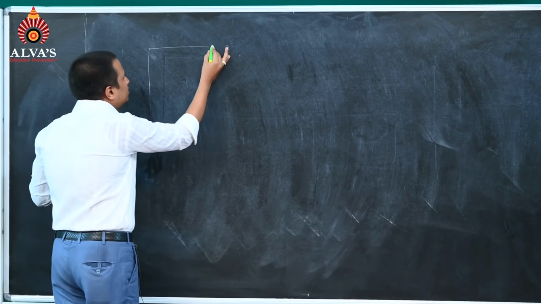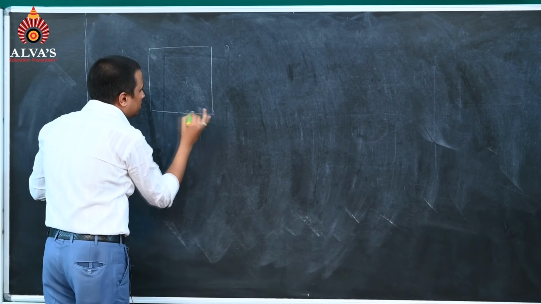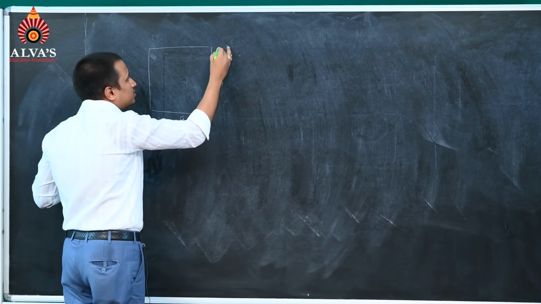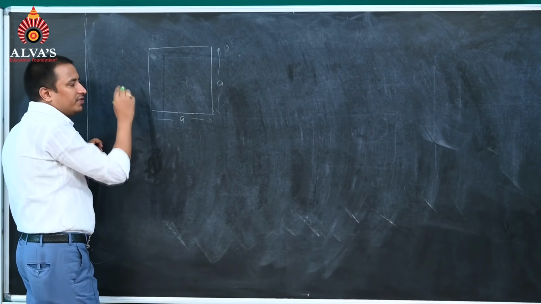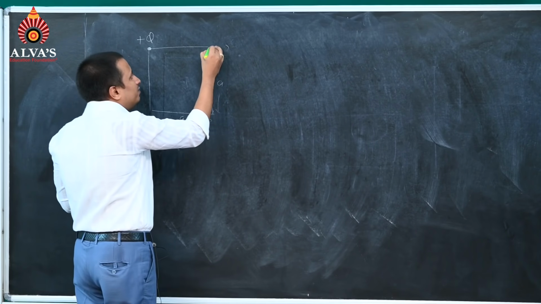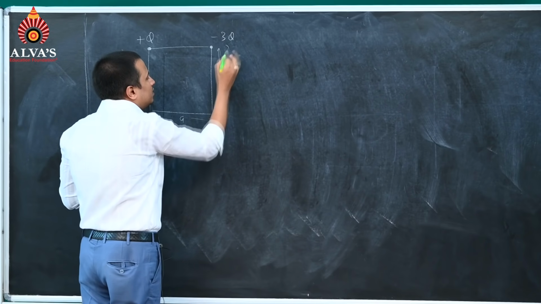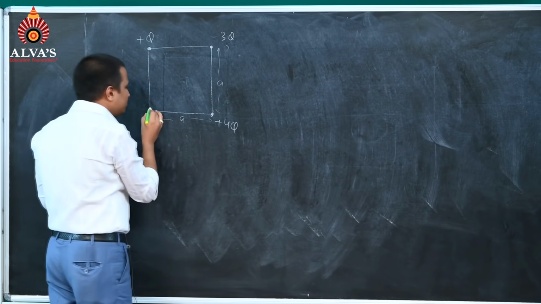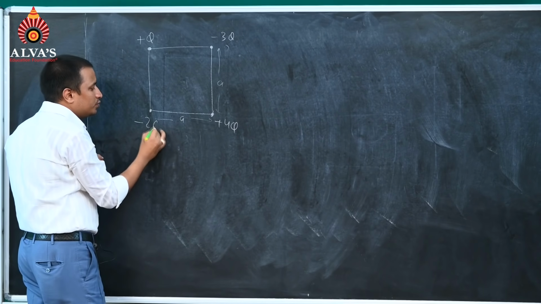Here we have a square frame. This is A distance, all sides are A. At this point we have plus Q charge. At this point we have minus 3Q charge. At this point we have plus 4Q charge. And at this point we have minus 2Q charge.